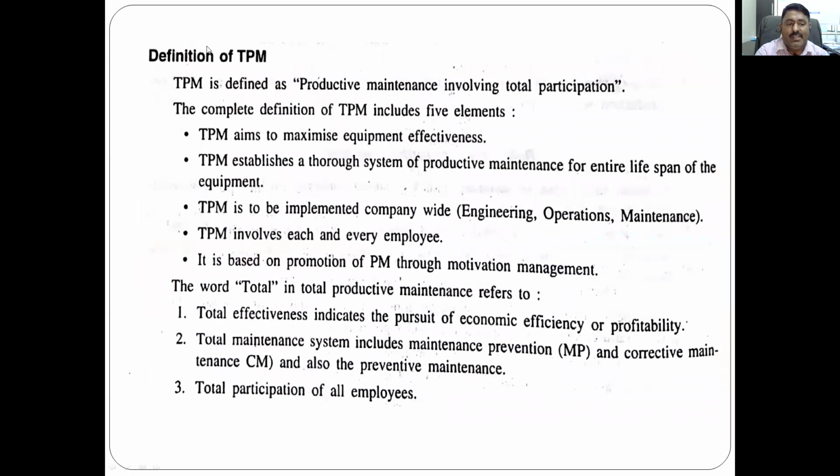Once again, let us discuss different approaches related to TPM. TPM is defined as productive maintenance involving total participation. So the complete definition includes 5 elements. TPM aims to maximize equipment effectiveness. Very important.